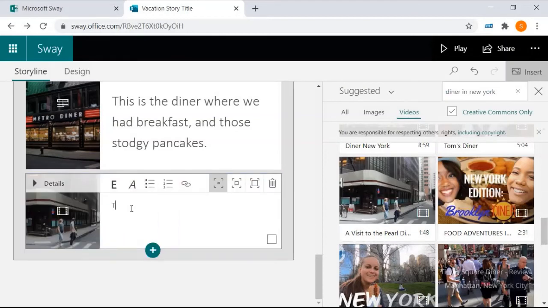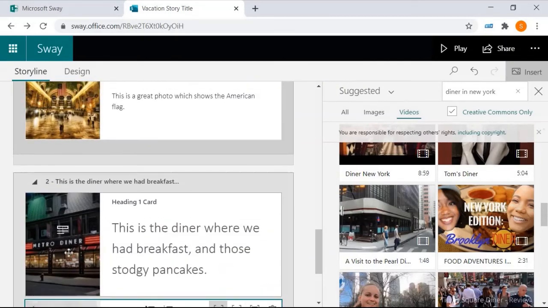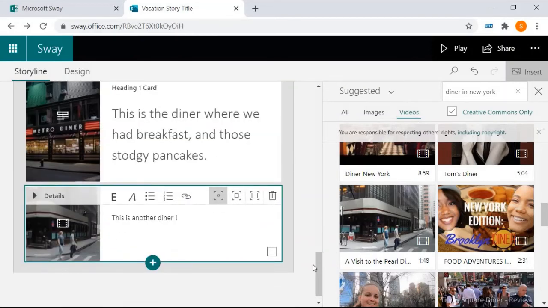Okay? This is another diner. There you go. This is another diner. Okay? Let's have a wee look at how this looks now, because we've added a bit of extra content. We've added some more photos and some more headings, and we've added this video. Let's see how that looks.